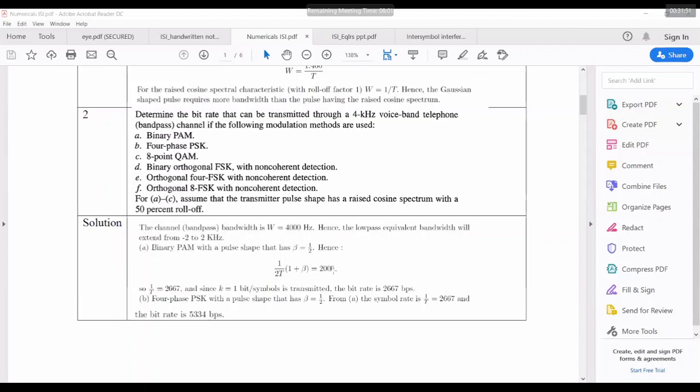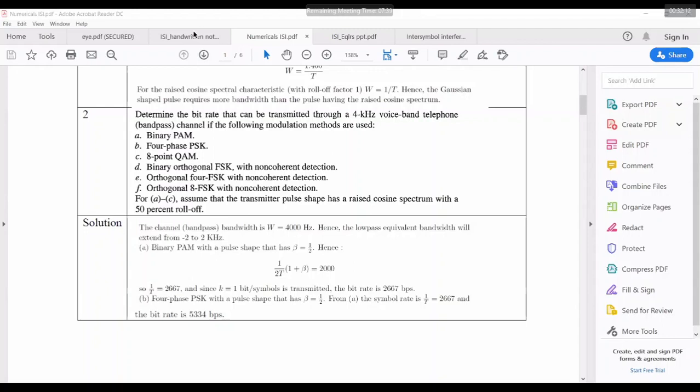You're asking about this 2000? Yes, sir, it should be 4000. Why is it 2000, when in the other three cases we have taken 4000? Look at the equation: 1/T times (1 plus beta) into 2W. Actually, it is 4000 only.